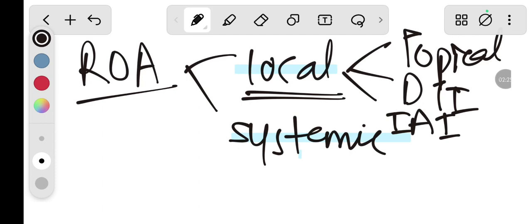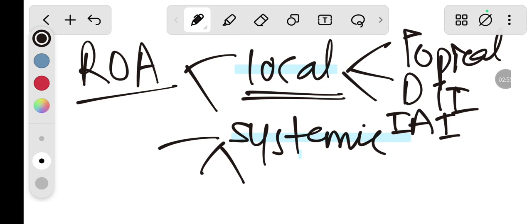Then the intra-arterial injections, like for making a contrast medium for an angiography, or in the cancer of the limbs, we can use a femoral artery or a brachial artery to pass the drug in the affected arm. Then in the systemic we have the three types.